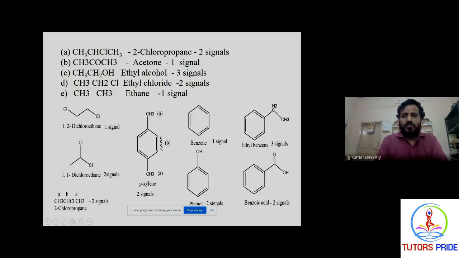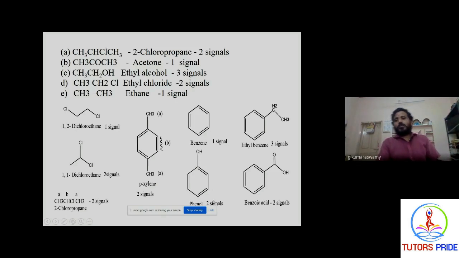And you can see benzene. In benzene, CH, CH, CH, CH, all 6 carbons contain only 1 hydrogen. All hydrogens are equivalent, so you will get 1 signal in the spectrum. Now coming to phenol, all 5 carbons containing 5 hydrogens give only one type of signal, and the OH is another type of signal.